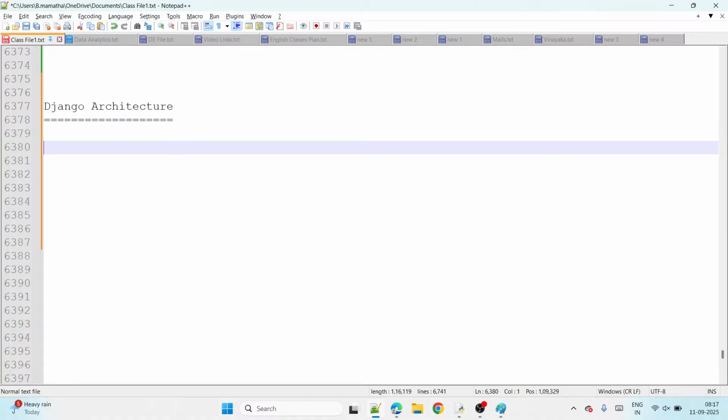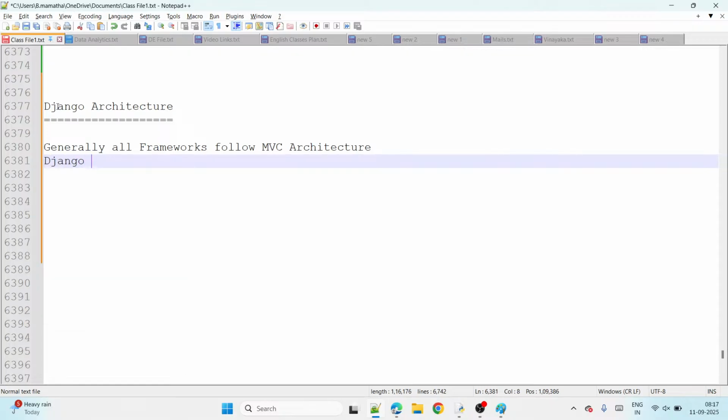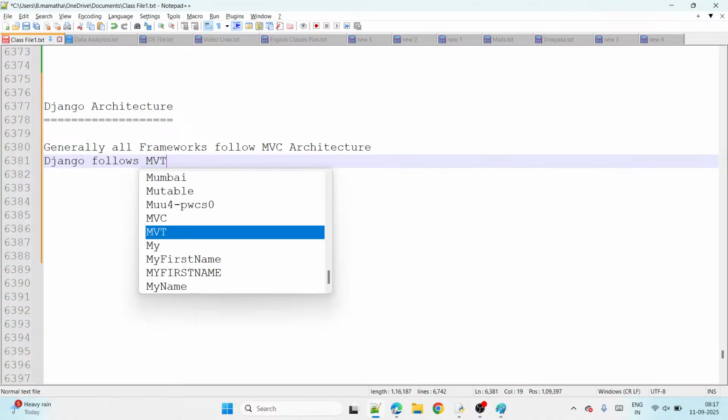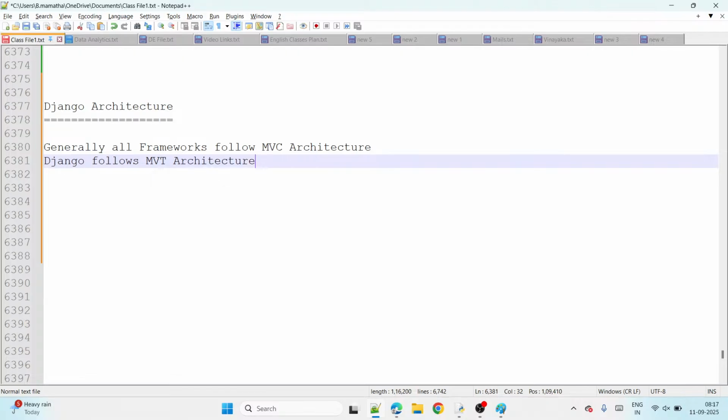All of you observe. Generally, all frameworks follow MVC architecture, guys. Generally, all frameworks follow which one? MVC architecture. But our Django follows what? Django follows MVT architecture. Guys, all of you, what does Django follow? Django follows MVT architecture.